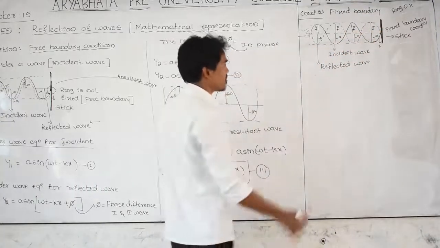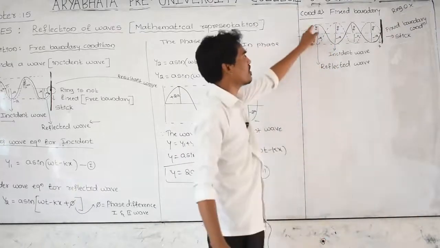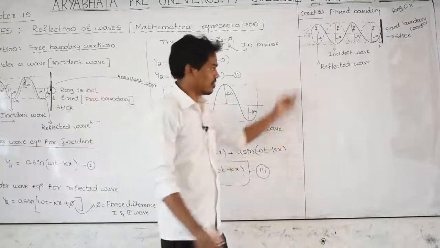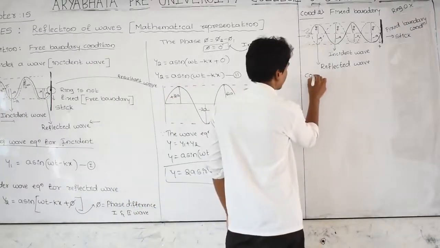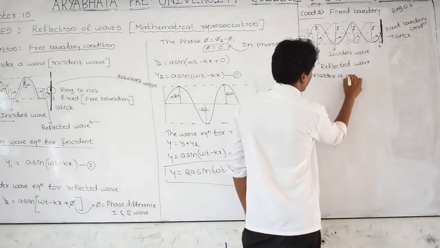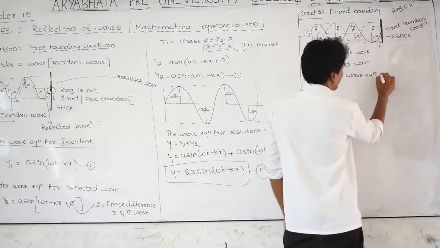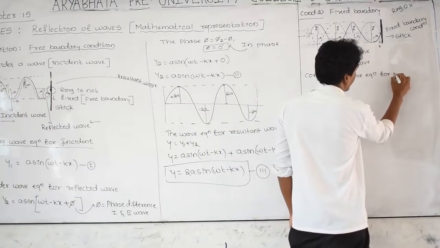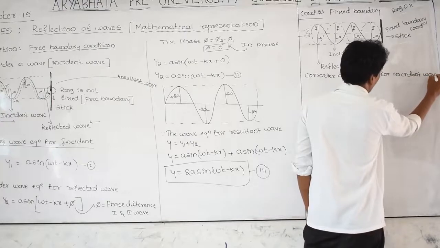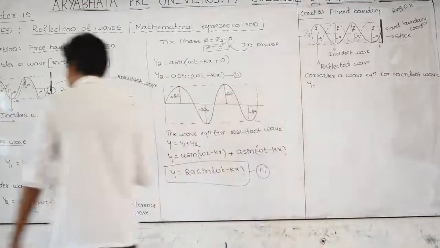Consider again the wave equation, but here one thing you need to understand: the phase difference between incident and reflected wave is 180 degrees, but there it is 0 degrees. First consider the wave equation for the incident wave, that is y_i, where i means incident.